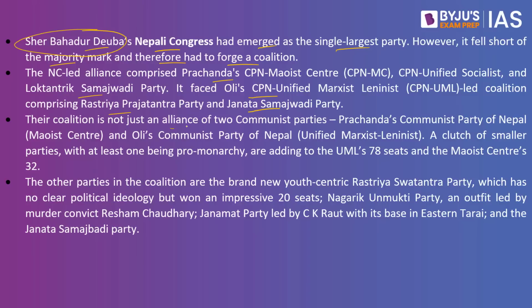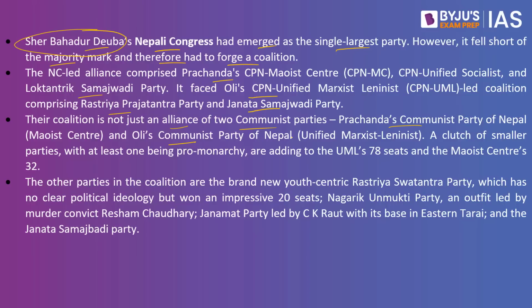Their coalition is not just an alliance of two communist parties; Prachanda's Communist Party of Nepal and Oli's Communist Party of Nepal have come together. Ideally, Prachanda should have supported Nepali Congress, but he switched sides and now he is supporting a new coalition. Because they have a new coalition in place, Prachanda has gone on to become the Prime Minister of Nepal. Ideally, if everything had gone well, it would have been Sher Bahadur Deuba who would have become the Prime Minister of Nepal. But because the coalition allegiance shifted, we have Prachanda who has now become the Prime Minister of Nepal.